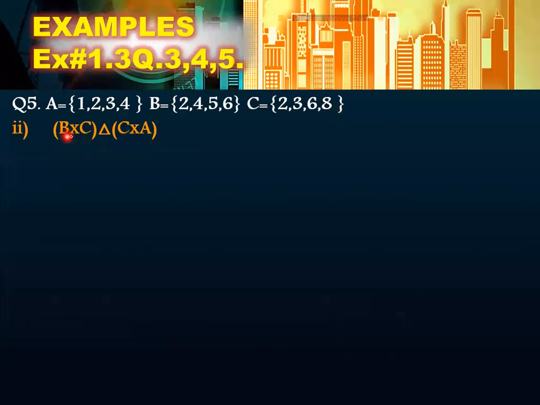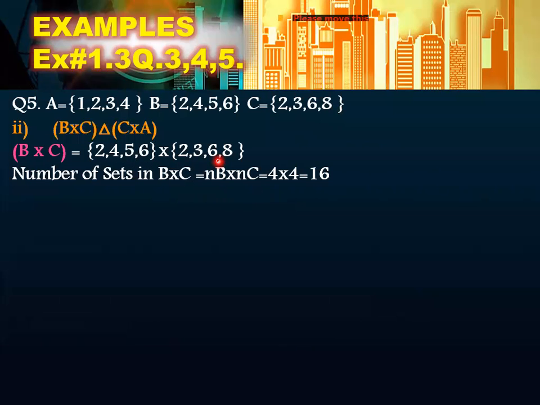Okay, first we are going to find B cross C. So B cross C is equal to 2, 4, 5, 6 cross 2, 3, 6, 8. First of all, you should know how many ordered pairs can be formed in this set. For this, you will multiply the number of elements of set B by the number of elements of set C. In both the sets, we have 4 elements. So 4 multiplied by 4 will be 16. So a total of 16 ordered pairs can be formed in this B cross C.